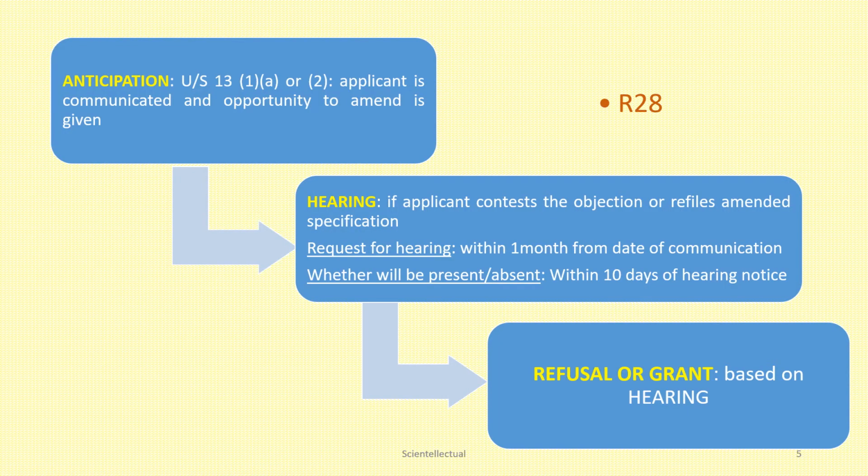Let's look at Rule 28. The steps are like this. First, let the anticipation occur as under Section 13(1)(a) or 2. Then the applicant will be communicated and an opportunity to amend will be given to him. Next step is hearing. If the applicant contests the objection, that is, he is not willing to amend the application, or he is willing to amend, in that case he will refile the specification.